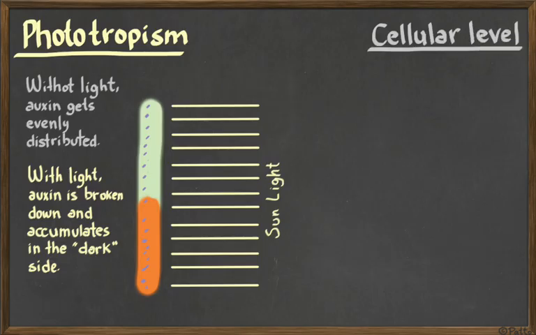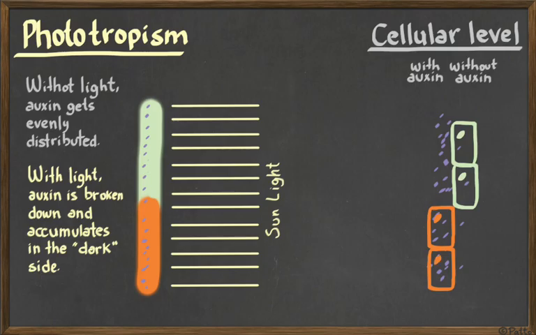At the cellular level, this is what's going to be happening. We are going to have the left side with auxin, the right side without auxin. So basically I'm representing here the levels of auxin. And what's going to be happening is that on the stem, the green part over there, as we saw before, auxin promotes elongation. So the cells on the green side are going to be growing where you have auxin, on the shaded area. But it's not going to be growing in the lit area.